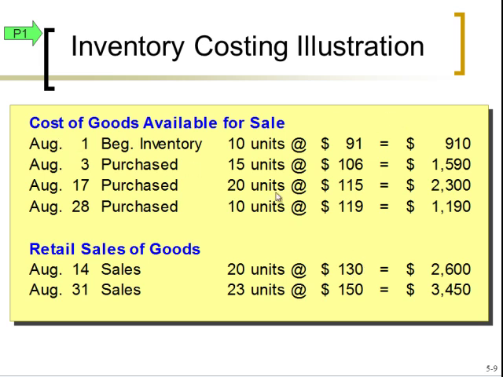So we have 4 layers of inventory, and then we're going to have 2 different sales. Notice that this August 14th sale is right in the middle, and then August 31st is right at the end. So it's right between those 4 layers of inventory and then at the very end as well.